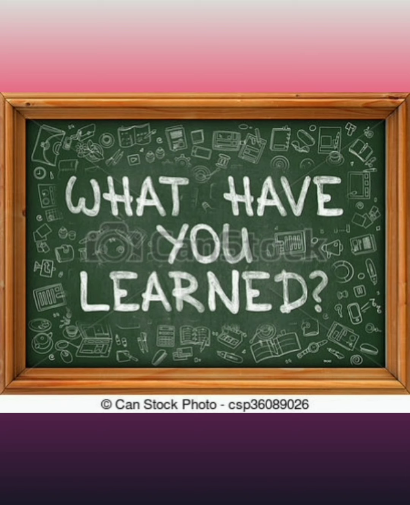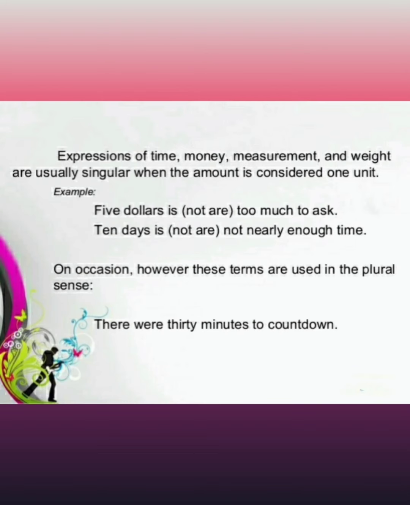We have learned the rules regarding fractions, measurements, amounts of money, titles of books, and how we need to use the verb after these things, and also some nouns after which you have to use the plural form of the verb. So these things we have learned today, and we need to just have a look or revise these things.